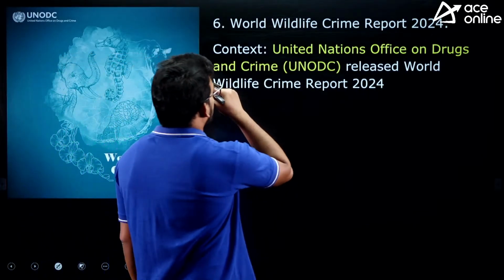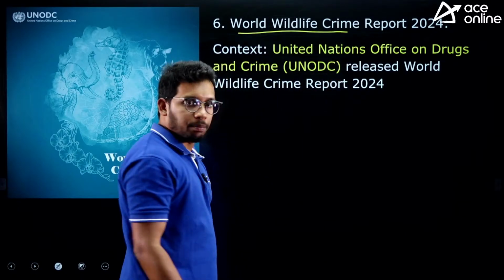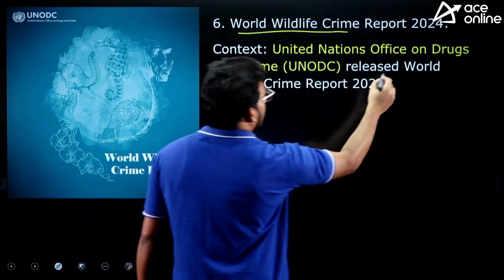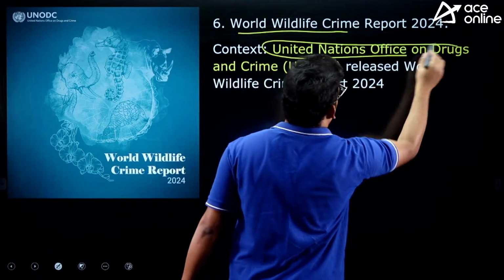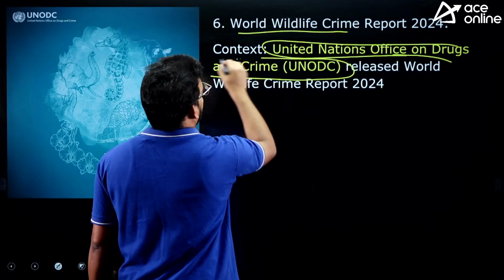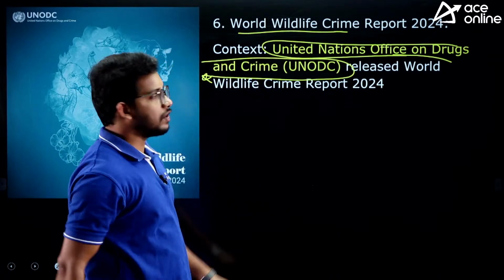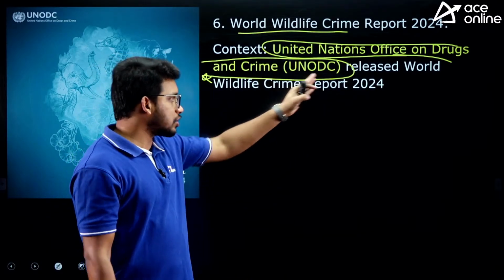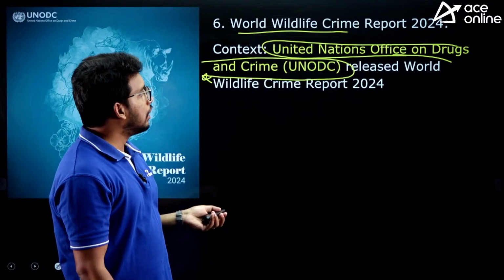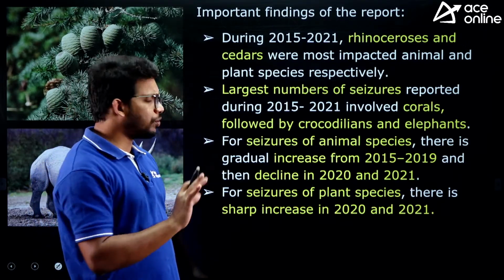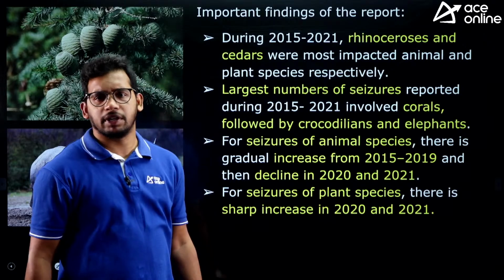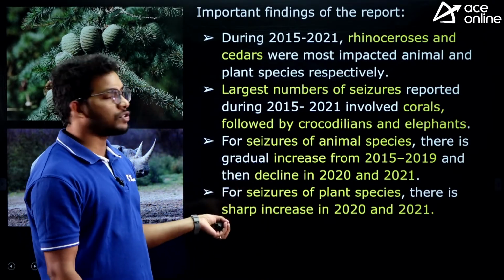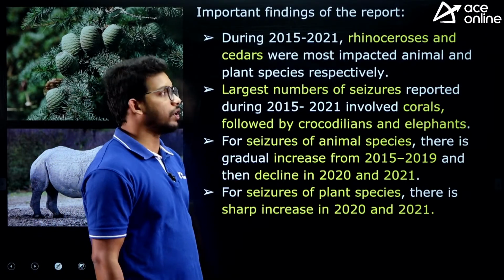Last article, World Wildlife Crime Report 2024, and this was released by the United Nations Office on Drugs and Crime. So this is the United Nations organization which has released the report. So the context itself is very important. They will ask you who released this report, right? Now what does the report say? We don't need to read those 100 or 150 pages of the report. That is not relevant. Just whatever is of brief importance, those facts are important for us, right?